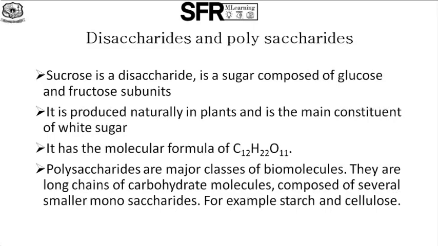Sucrose is a disaccharide, a sugar composed of glucose and fructose subunits. It is produced naturally in plants and is the main constituent of white sugar. It has the molecular formula of C12H22O11. Polysaccharides are major classes of biomolecules. They are long chains of carbohydrate molecules composed of several smaller monosaccharides, for example starch and cellulose.